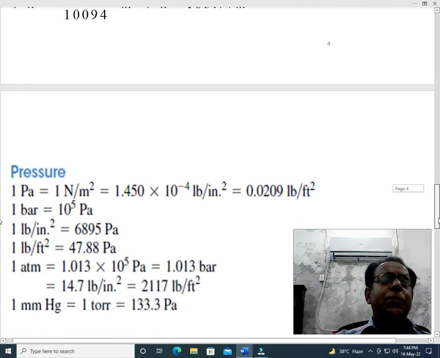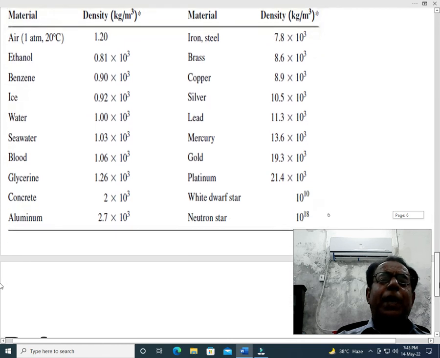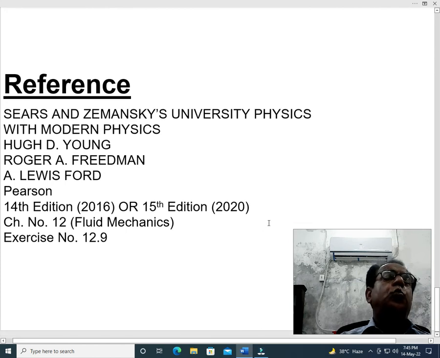Next, we have discussed this table, that this table was just used on an optional basis in order to convert Pascal into atmosphere, and this table was used to find out the density of fresh water as well as sea water. And this is the end of this problem, and now we move to the reference book.